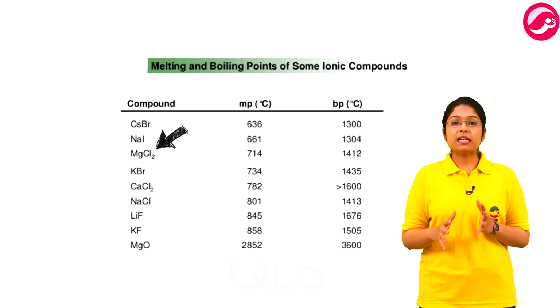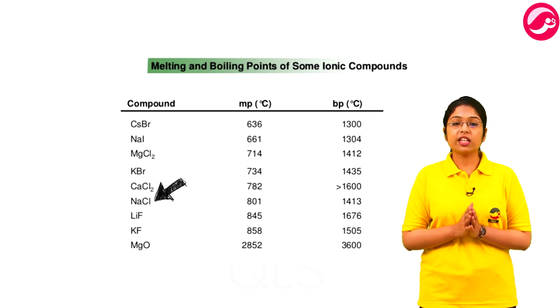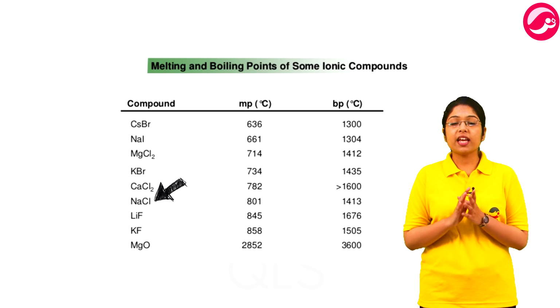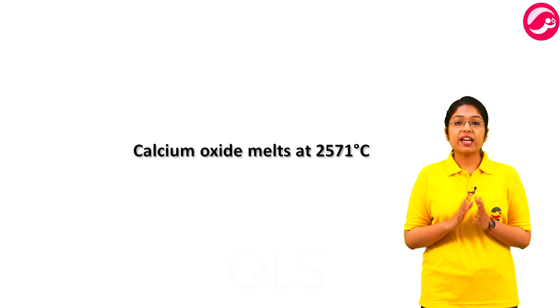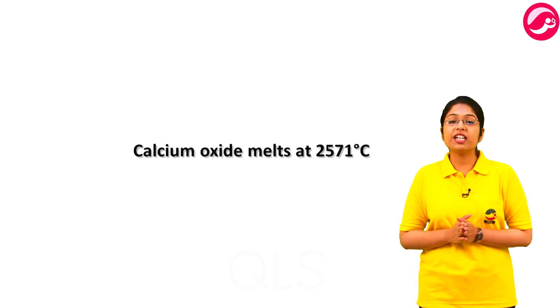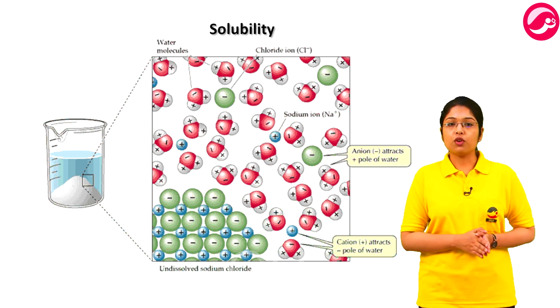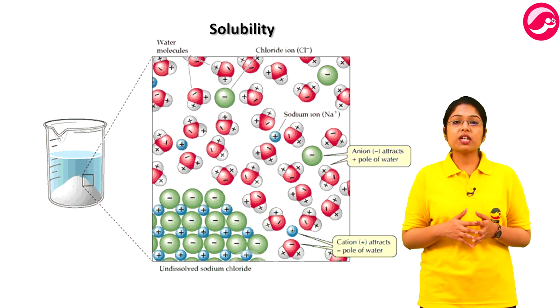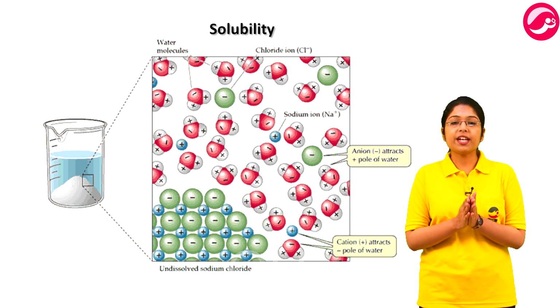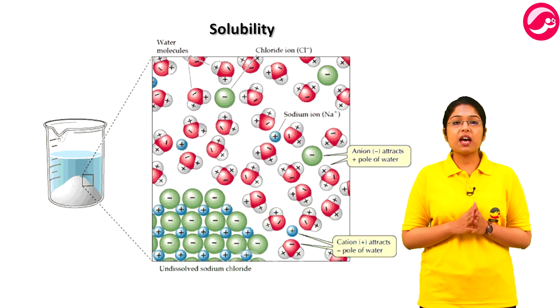Magnesium chloride melts at 713 degrees centigrade, while sodium chloride, the common salt, melts at 800 degrees centigrade, whereas calcium oxide melts at 2571 degrees centigrade. Next property is their solubility. Most ionic compounds are soluble in water. When ionic compounds are dissolved in water, they dissociate into their respective ions. The same thing happens when ionic compounds are melted.